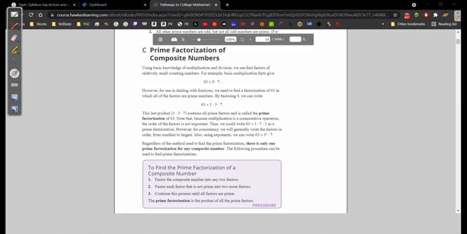Here, using basic knowledge of multiplication and division, we can find factors of relatively small counting numbers. For example, basic multiplication facts give 63 is equal to 9 times 7. Easy. However, for use in dealing with fractions, we need to find factorizations of 63 in which all the factors are prime numbers. So we need to factor 9. We can write 9 as 3 times 3. So 3 times 3 is indeed equal to 9. This last product contains all prime factors and is called a prime factorization.